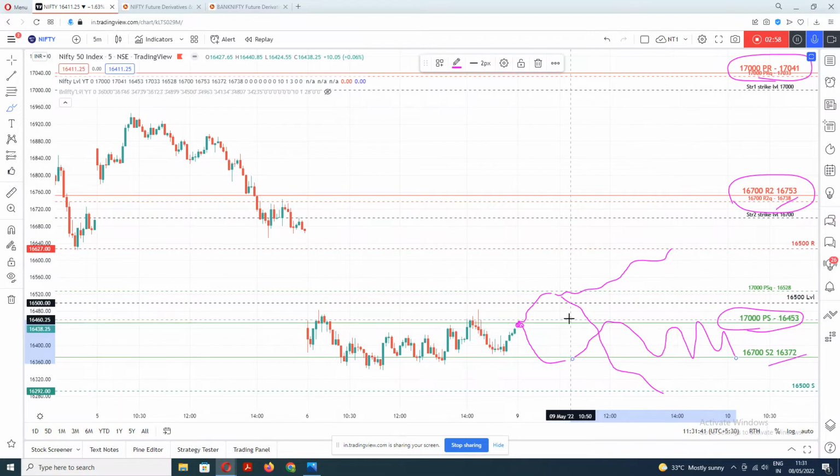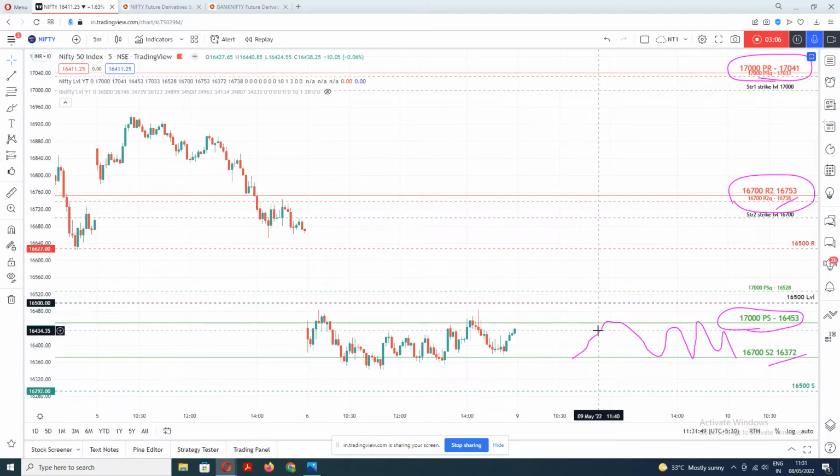Suppose there is a gap up opening in Nifty tomorrow. If the gap up is happening above this level, suppose 16,500, normally a gap up happens at the first straddle resistance value, but here there is an option divergence. The first straddle higher limit is at this level, and the closing is near the first straddle lower limit, or support value, that is 16,453. So what is the gap up in these cases? Actually, the gap up normally follows the closing strike upper value.